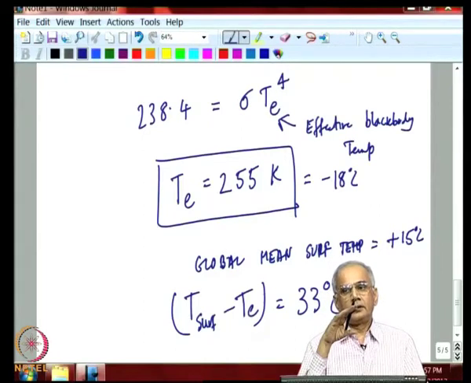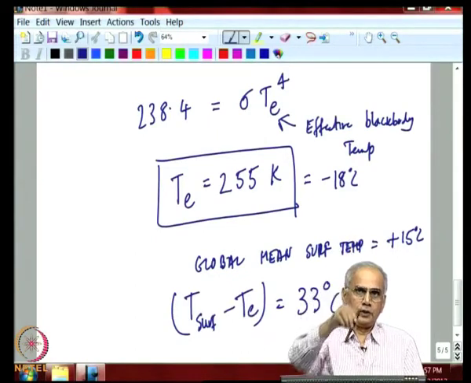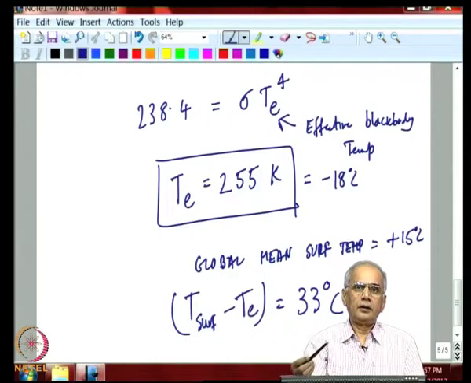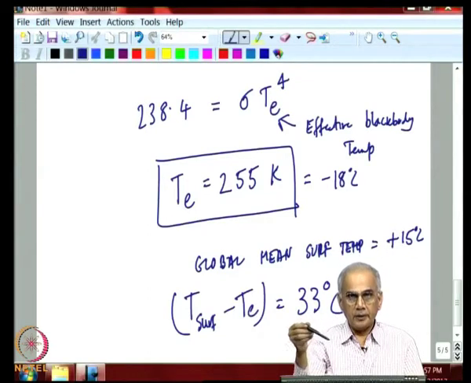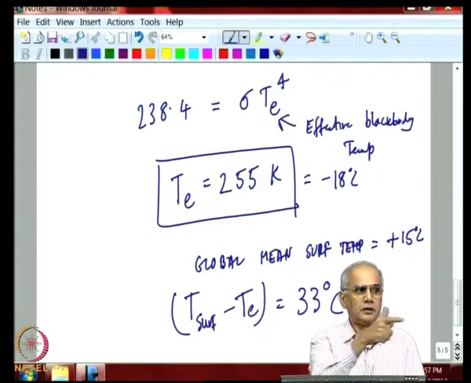That is, the earth's atmosphere which envelops the earth behaves like the glass in a greenhouse. The glass in a greenhouse allows the sun's radiation to go through into the greenhouse, but the radiation emitted by the plants and other surfaces in the greenhouse is not allowed to go through the glass. The glass is opaque to radiation emitted by the surface of the greenhouse, and that is why the greenhouse is much warmer than the surroundings.